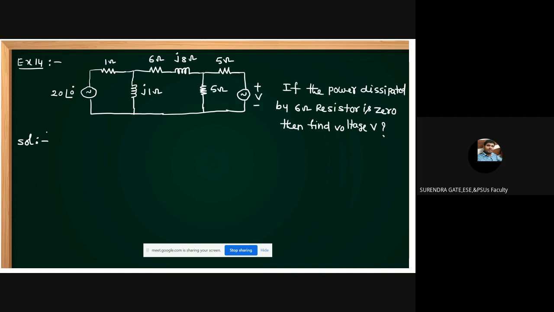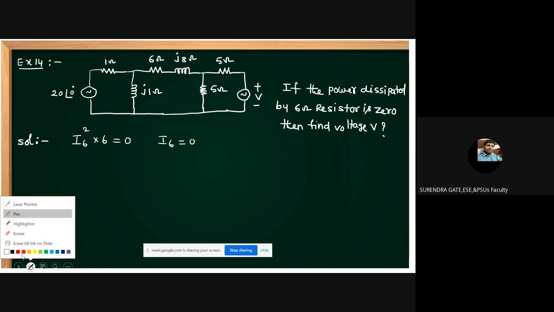Use that condition, solve that problem. Apply this condition. Power dissipated by the 6 ohm resistor is I6 squared into 6 equal to 0. That is, I6 equal to 0. The current through the 6 ohm resistor is 0. Students, what can you write for the current through the 6 ohm resistor?